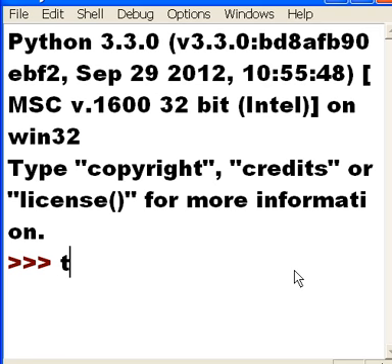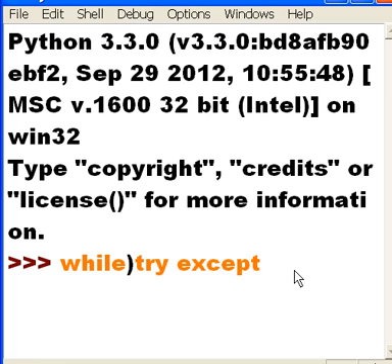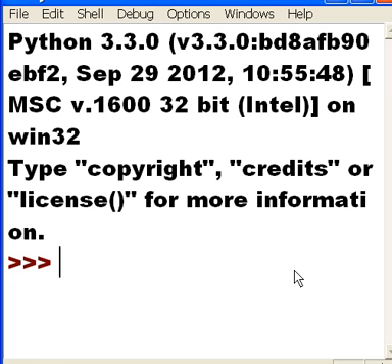I'm going to make a try and except, but I'm going to contain it within a while loop with the purpose of making the program continue to work when there's trouble. And if there's no trouble, then it'll end. It'll terminate properly. All right, so this is what we do.